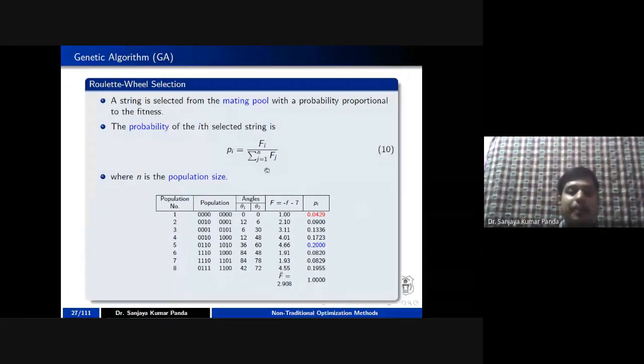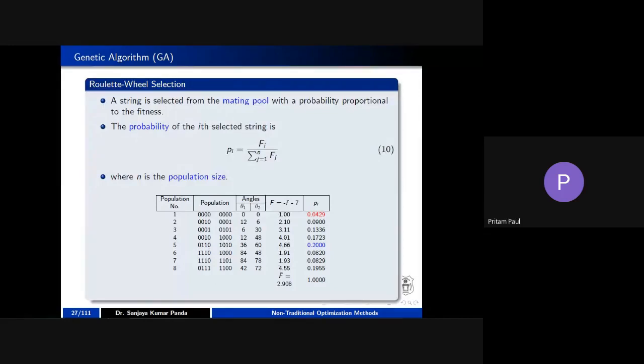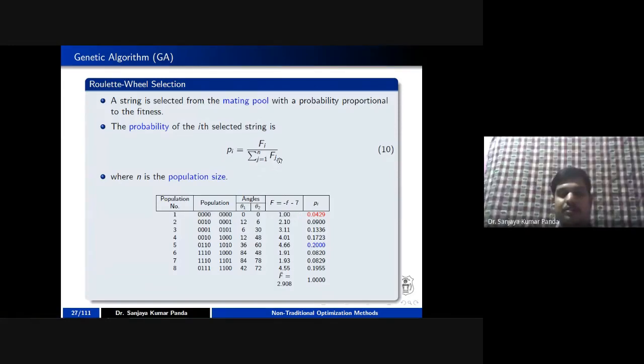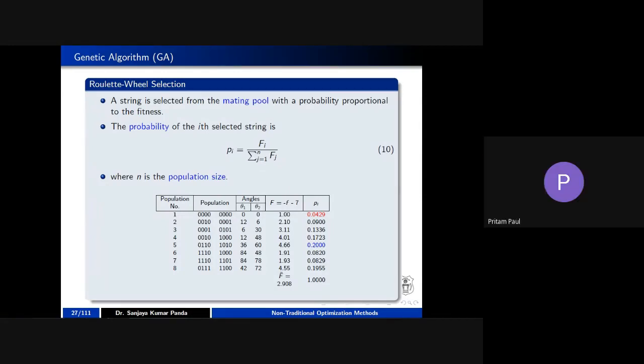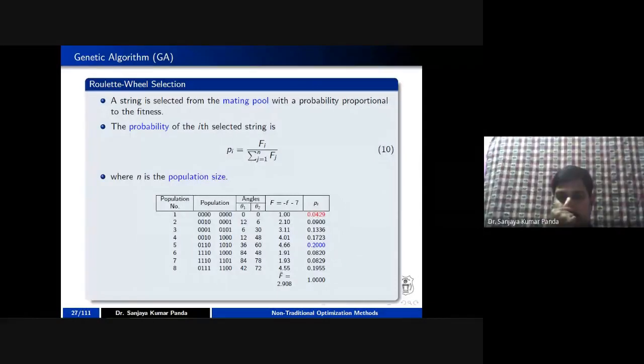Sir, here you are telling that pi equal to 1 divided by the sum of population. Actually, you have to sum, not the average, because you are telling the summation. Sorry, the formula is wrong. You have to take the sum, then the value will be changed. It is not 1 divided by 2.90, it is not to be 0.04. Actually, it will be different. You check once. 1 divided.